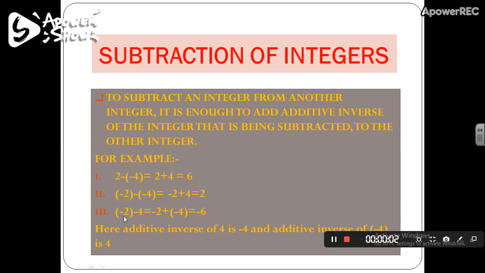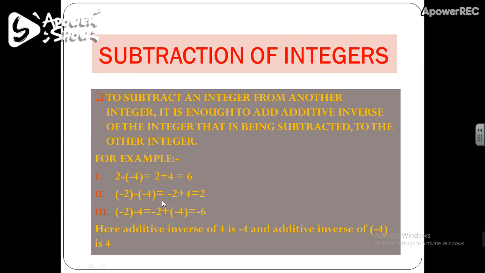In the third example, I am subtracting 4 from minus 2. So again, instead of subtracting 4 from minus 2, I am going to add the additive inverse of 4, which is minus 4, with minus 2. As we have already learned, minus 2 plus minus 4 equals minus 6.